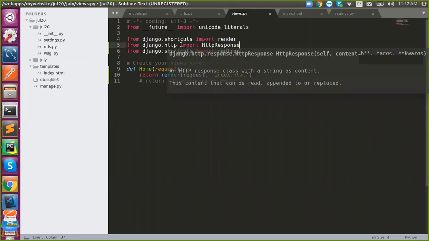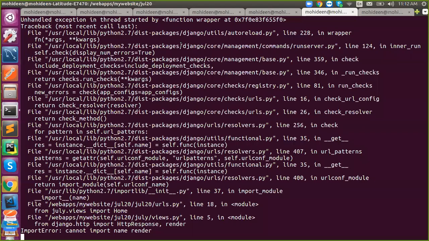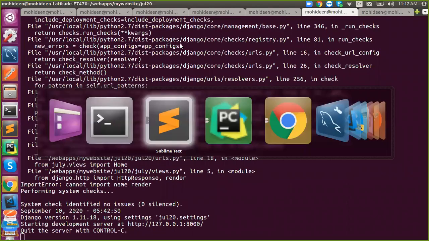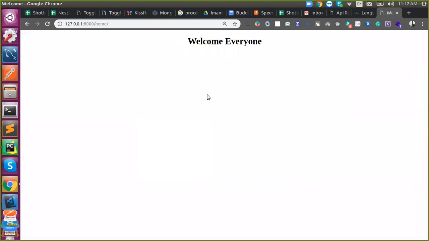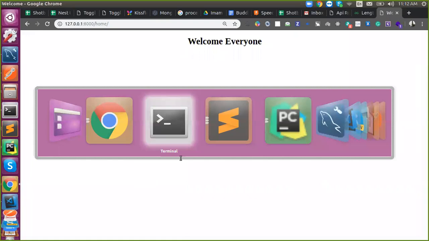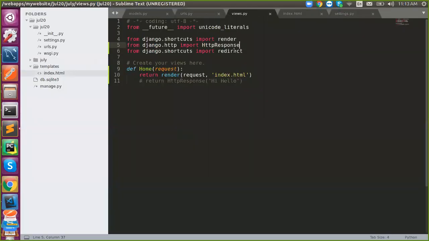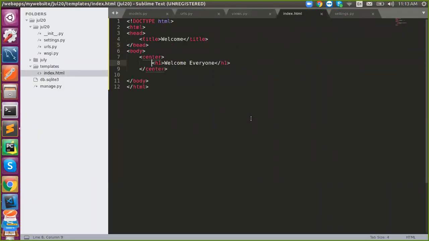So the application was done. Yes, I have written this from my HTML file. So if you make any changes in your HTML, it will take effect.